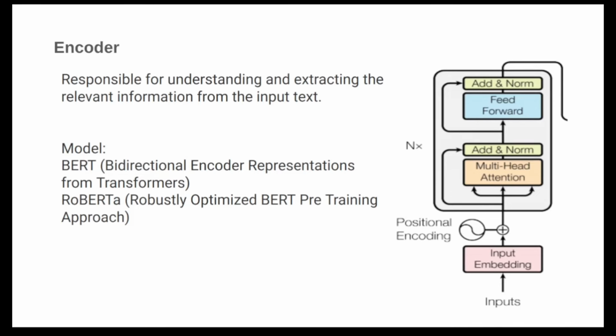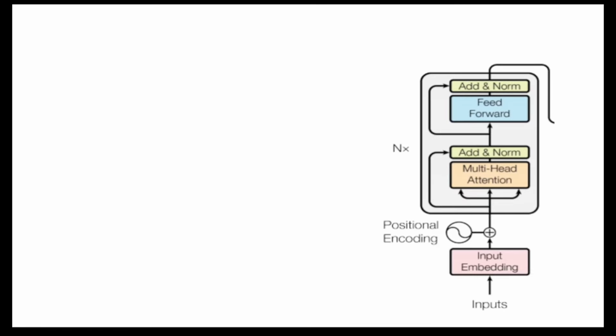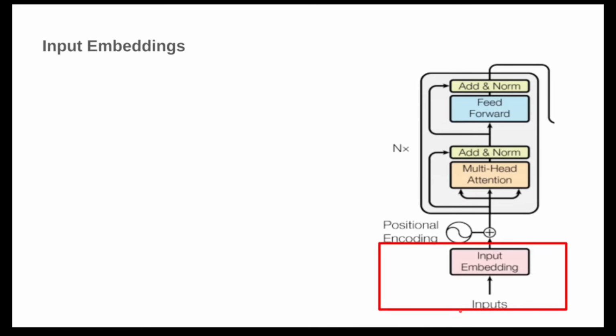Now we'll go through each and every part of it: what the inputs are, the input embeddings and positional encodings, everything, and how these things combine and go into the multi-head attention. We'll talk about each and everything in a very detailed manner. Let's take an example as our input. Suppose we have an input like "you are a good person". This is a text we want to process.